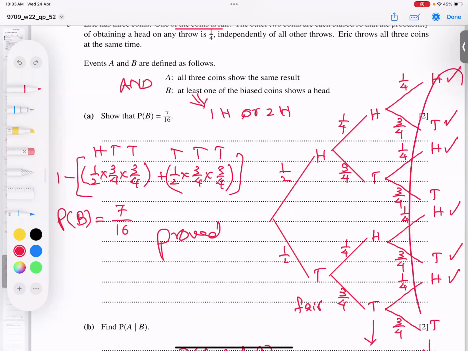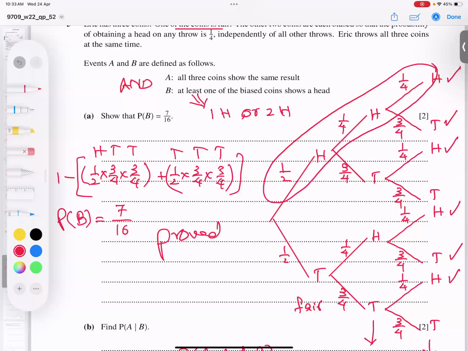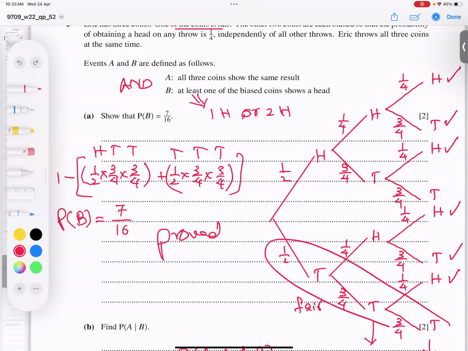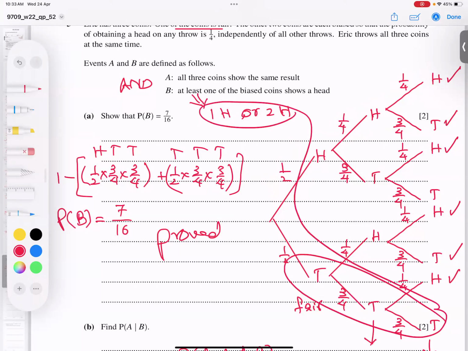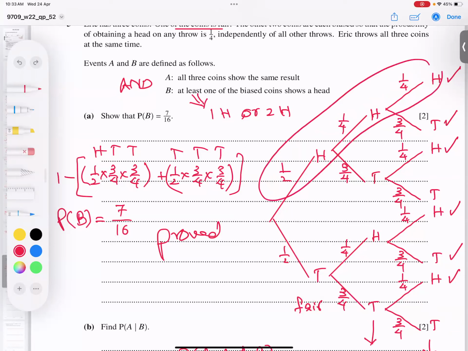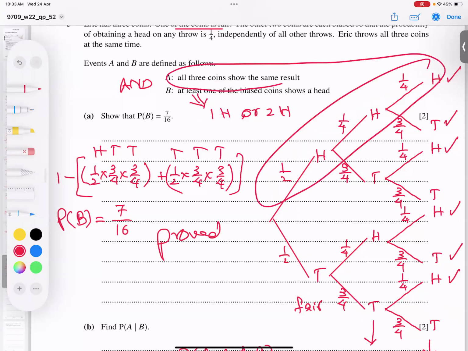But in these tick marks, I will take only those branches which satisfy both conditions. All three coins have the same result. The same result is possible only if all heads are there, or if all tails are there. But all tails do not satisfy the lower condition. So the upper branch satisfies both conditions.